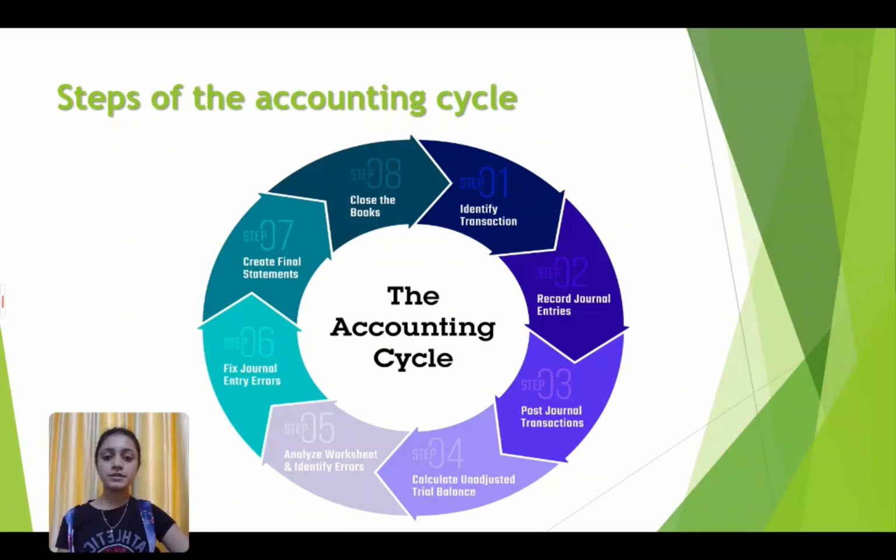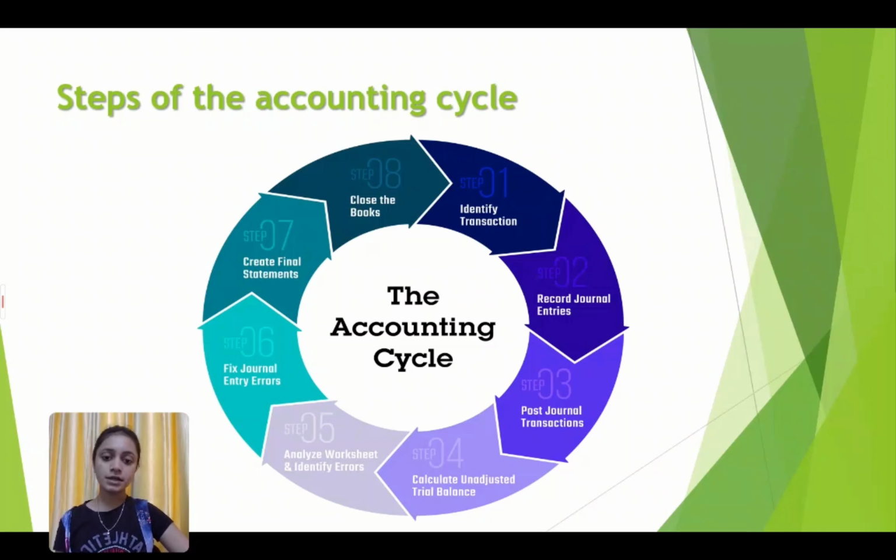Accounting cycle. First is identifying the transaction. First, identify the transaction which has happened in the business. Next, journal entries: record that transaction in the journal book. Then post that transaction to the ledger.